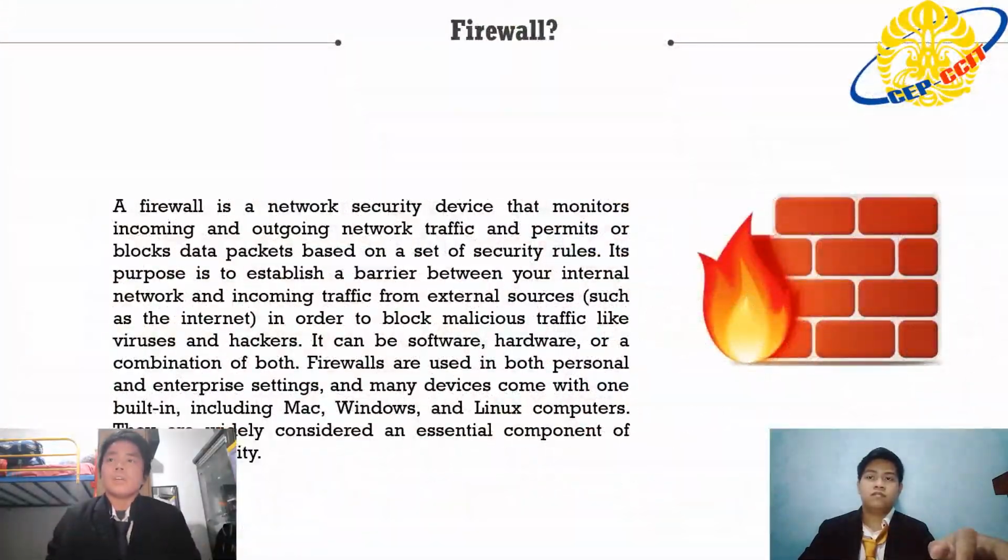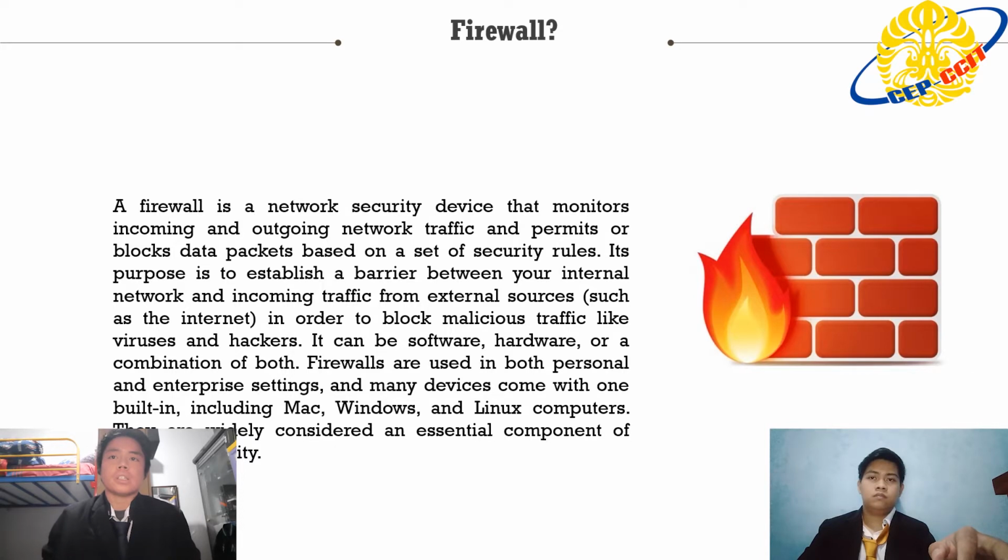Firewall. A firewall is a network security device that monitors incoming and outgoing network traffic and permits or blocks data packets based on a set of security rules. Its purpose is to establish a barrier between your internal network and incoming traffic from external sources, such as the internet, in order to block malicious traffic like viruses and hackers.